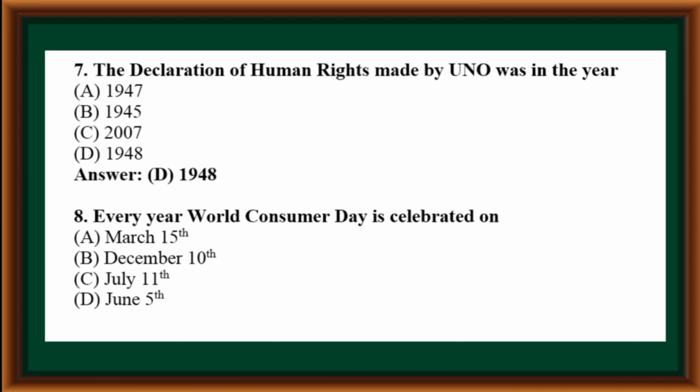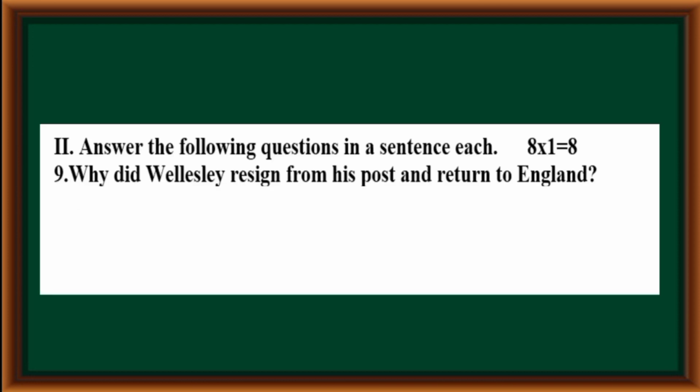Option D, 1948. Every year, World Consumer Day is celebrated on March 15th, December 10th, July 11th, June 5th. March 15th.